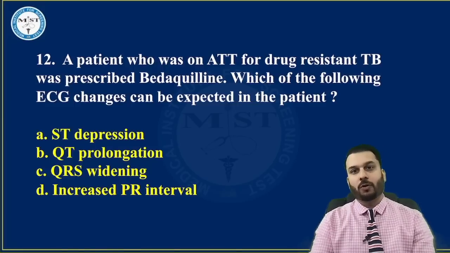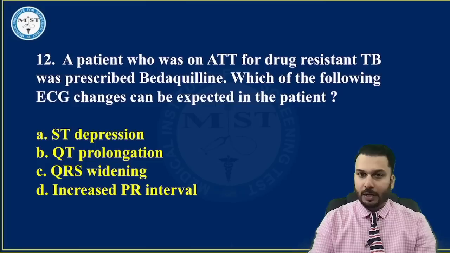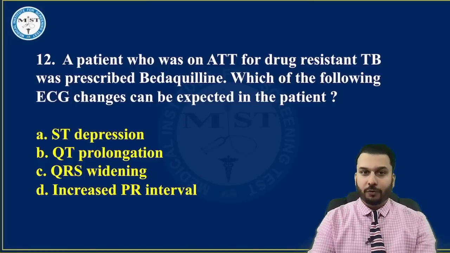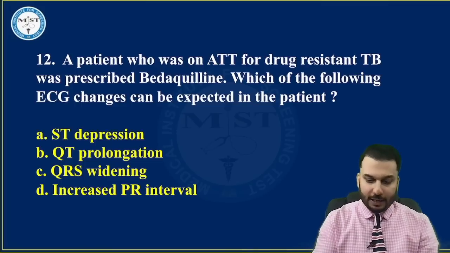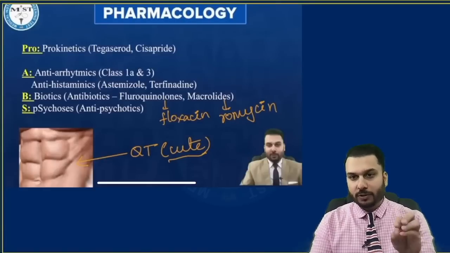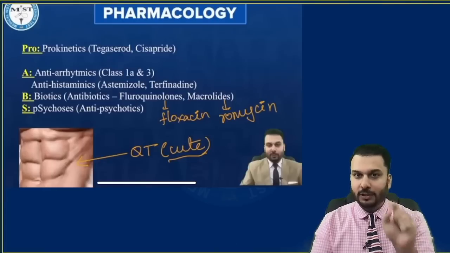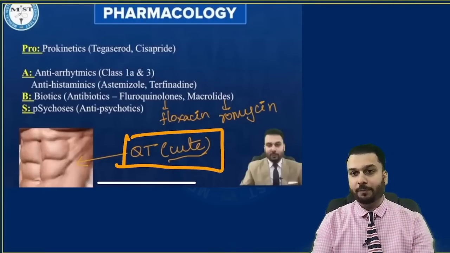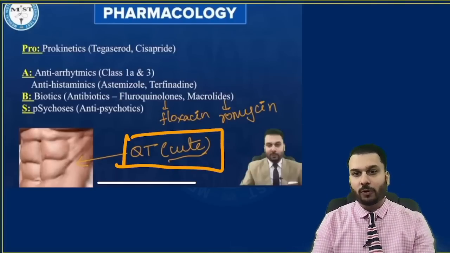A patient who was on anti-tubercular treatment for drug-resistant TB was prescribed bedaquiline. Now, this drug called bedaquiline is like a new drug for the treatment of TB. Which of the following ECG changes can be expected in this patient? So guys, the answer to this is QT prolongation. Although in the 25 important series, I had not mentioned the name of bedaquiline specifically, if you can see, I had put a question that this QT prolongation changes are important for exam. That means the drugs that can cause QT prolongation. You can see I had given you some mnemonic also there, right?